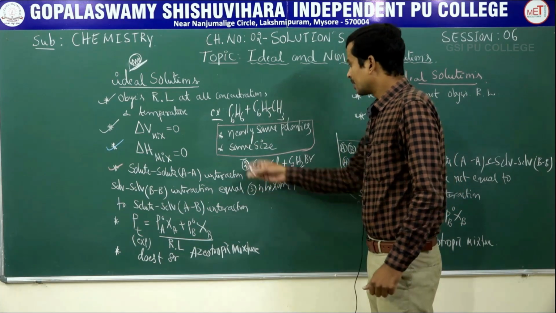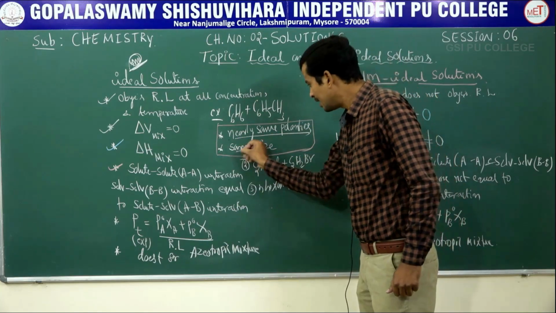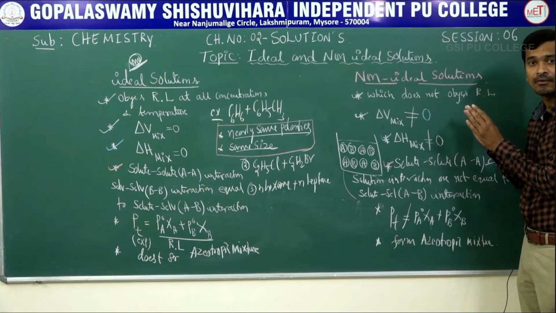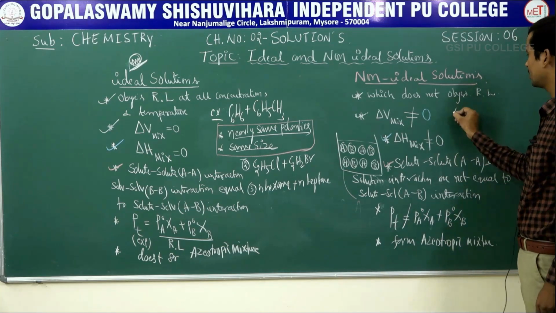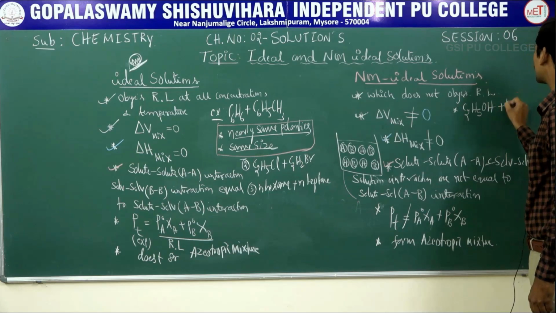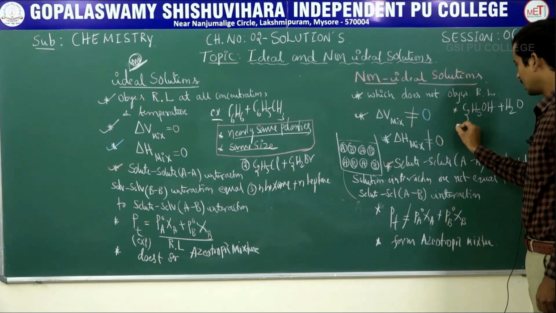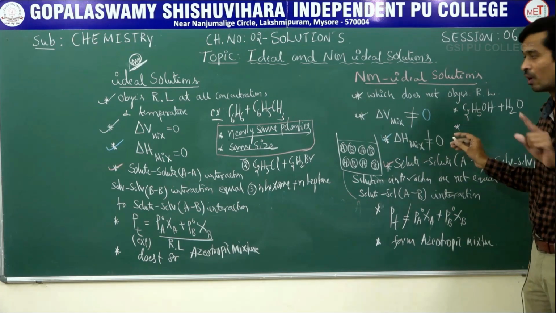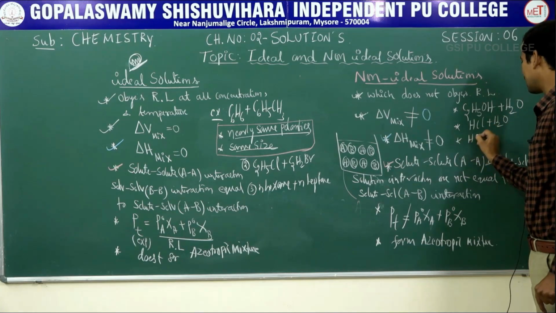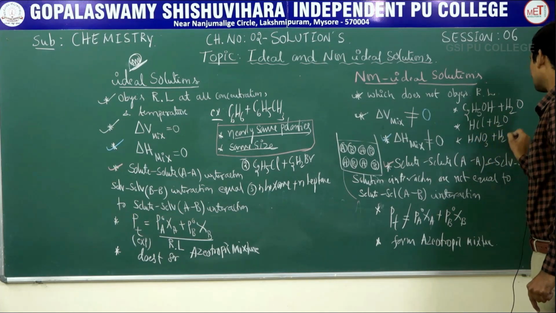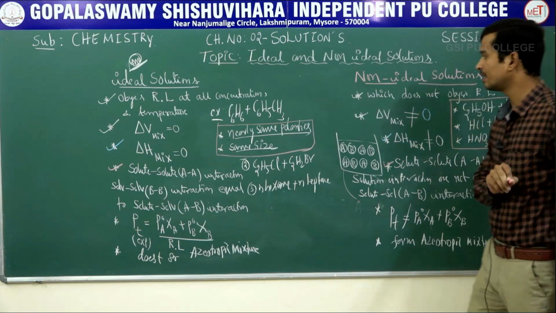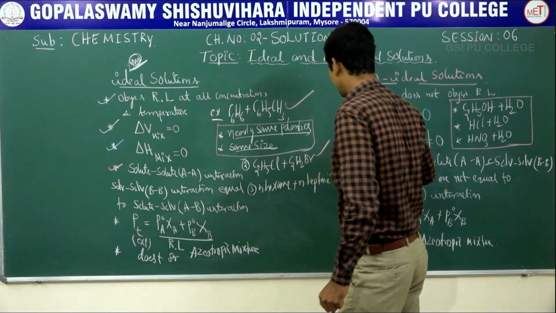Clear? What are the conditions? Nearly same polarity and same size. Clear? What are the particular examples for a non-ideal solution? Ethanol, C2H5OH, plus water, and all strong acids with water. Strong acids means HCl plus water, HNO3 plus water and H2SO4 plus water. These are the particular examples for a non-ideal solution. Those were the particular examples for an ideal solution.